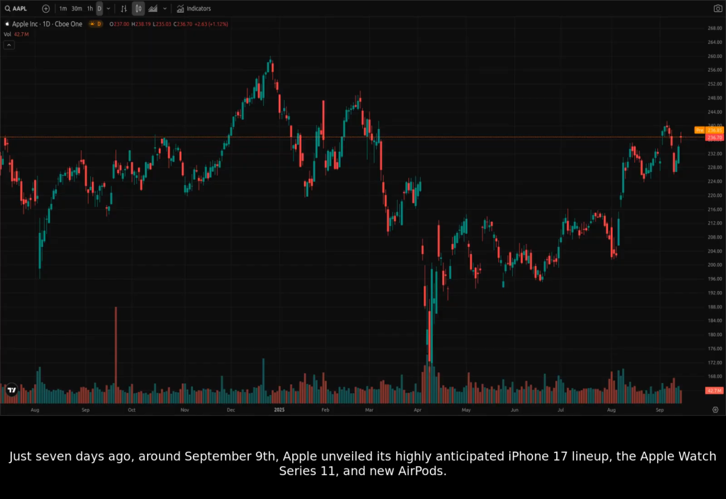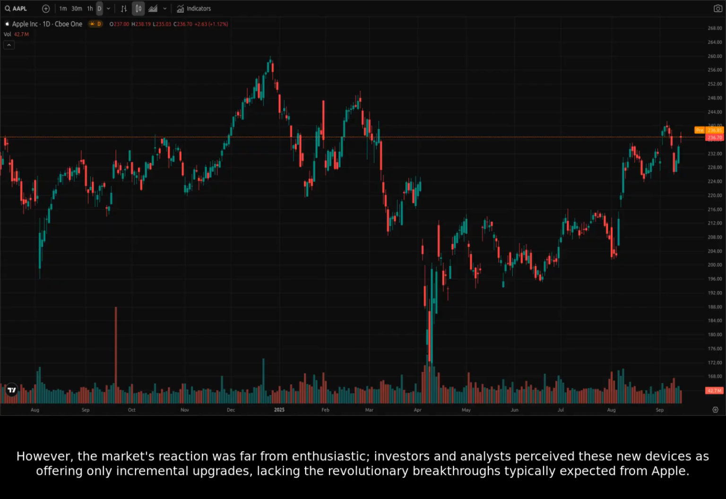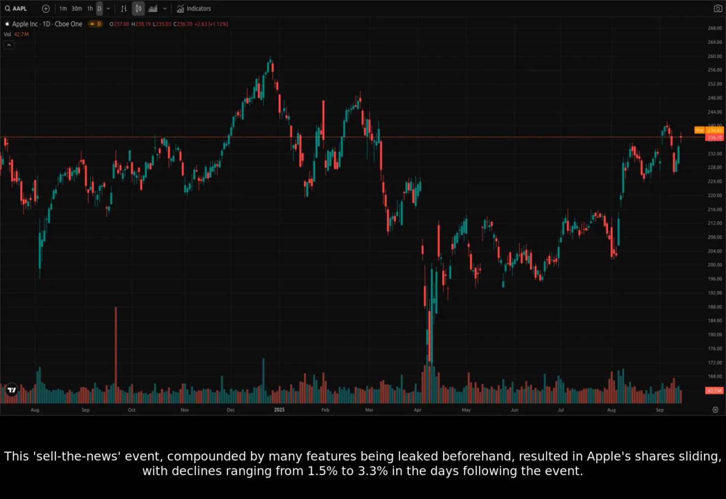Just 7 days ago, around September 9th, Apple unveiled its highly anticipated iPhone 17 lineup, the Apple Watch Series 11, and new AirPods. However, the market's reaction was far from enthusiastic. Investors and analysts perceived these new devices as offering only incremental upgrades, lacking the revolutionary breakthroughs typically expected from Apple. This sell-the-news event, compounded by many features being leaked beforehand, resulted in Apple shares sliding, with declines ranging from 1.5% to 3.3% in the days following the event.